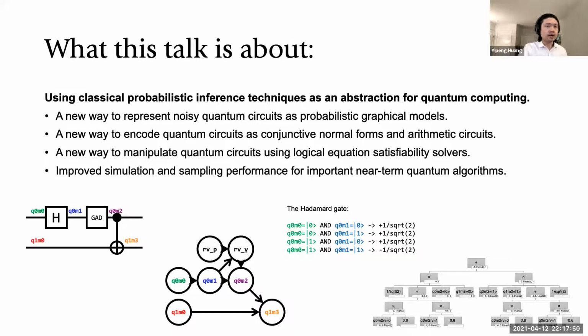circuits. So here I have a quantum circuit. In our work, we turn the quantum circuits into graphical models, such as Bayesian networks that can capture both the ideal circuit behavior of quantum circuits and also the noisy, unreliable behavior of quantum circuits. And then we borrow inference techniques from classical AI that turn them into different types of intermediate representation, such as logical formulas, and also other types of data structures that allow for repeated simulation, repeated inference, and different types of analysis.